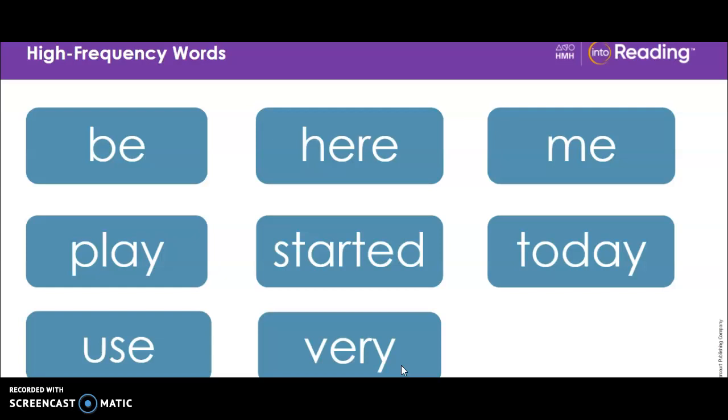Now let's read all the new words we just learned together, starting on the first line. Be, here, me. Play, started, today. Use, very.